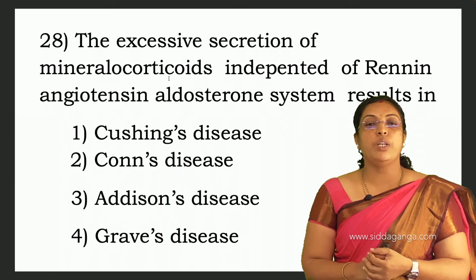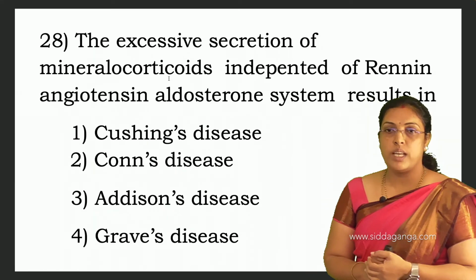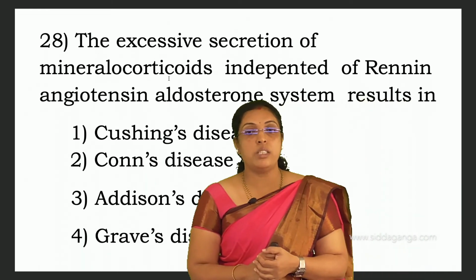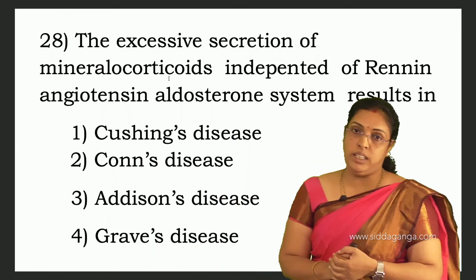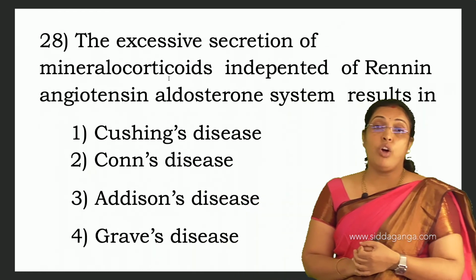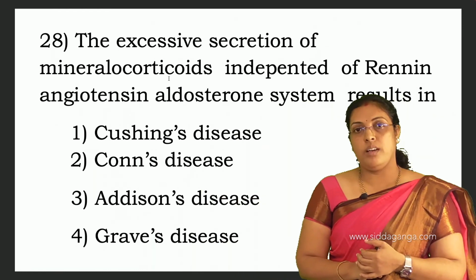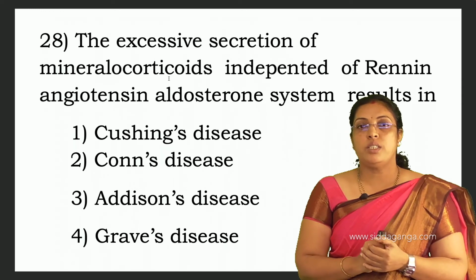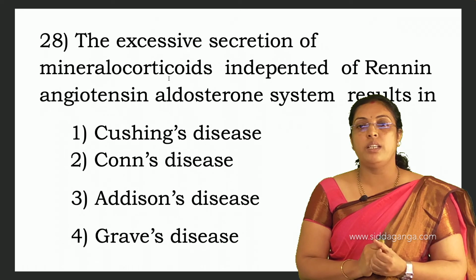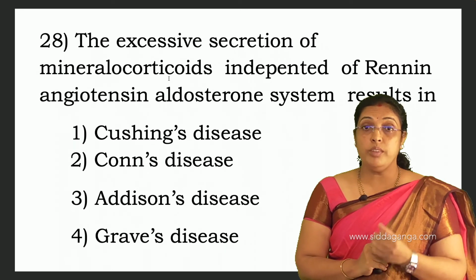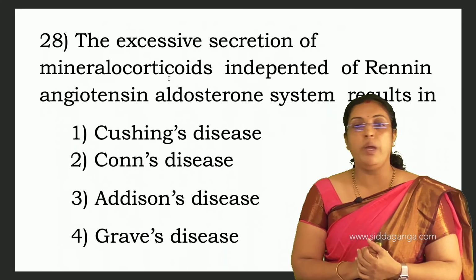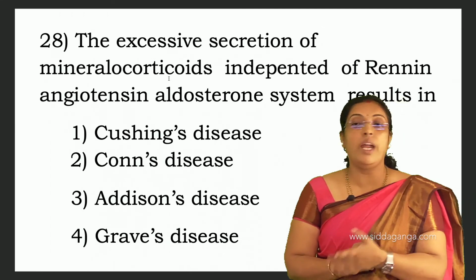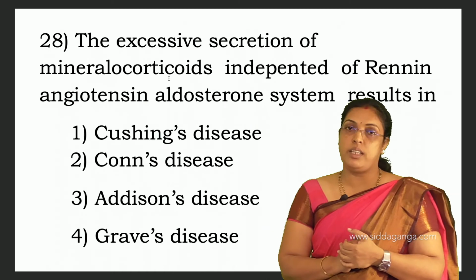The excessive secretion of mineralocorticoids independent of the renin-angiotensin aldosterone system results in independent regulation of kidney function. Aldosterone is normally secreted when the glomerular filtration rate is reduced. Here they are saying independent, not related to renin-angiotensin.